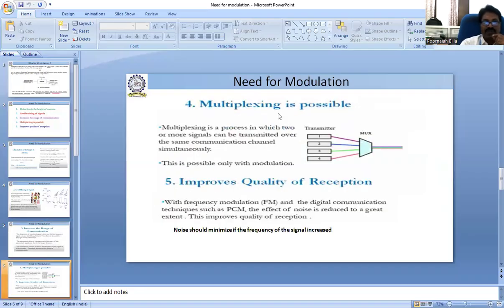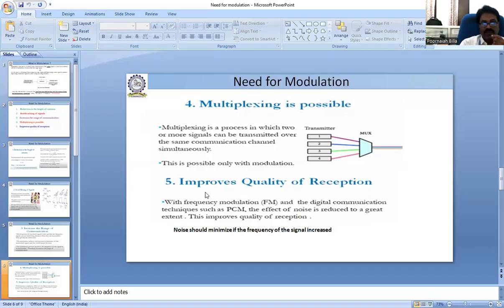Next, multiplexing is possible. This is very important when we transmit many signals over a single channel. A number of information signals can be transmitted over a single channel, and this is possible because of modulation, since the signals do not mix. One signal is transferred in one time period, another signal in another time period, and like that all are combined and transmitted over a single channel. That is how multiplexing is possible.